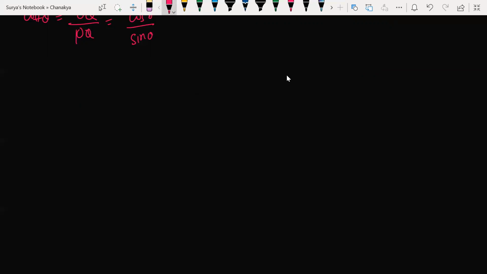So first of all, let me write a few values. I'm sure you will be aware of this box. So this is a trigonometric ratio table. I'll be writing the ratio and the degree here, and the ratios sin theta, cos theta.